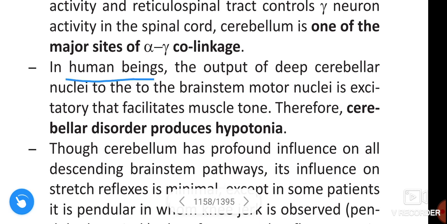In human beings, the output of the deep cerebellar nuclei to the brainstem motor nuclei is excitatory that facilitates muscle tone. Therefore, cerebellar disorders produce hypotonia.